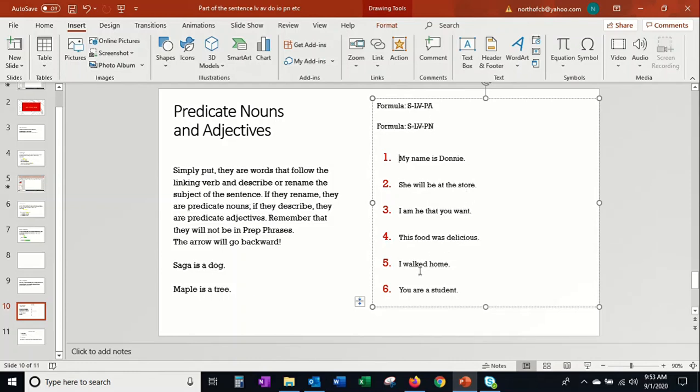What about number 5? I walked home. What's the verb? Walked. Right? This cannot be a predicate adjective or a predicate noun. Why? Because walked is an action verb.